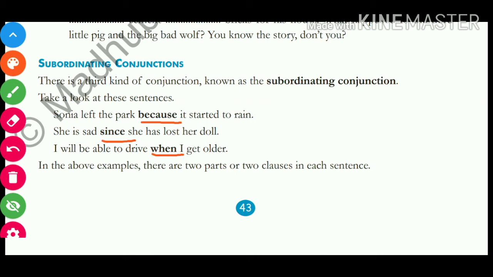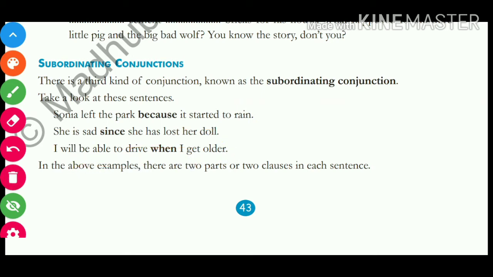Okay, and therefore we can understand that there are also 2 parts or 2 clauses in each sentence. How? Just see. Sonia left the park, it started to rain. She is sad, she has lost her doll. I'll be able to drive, I get older.